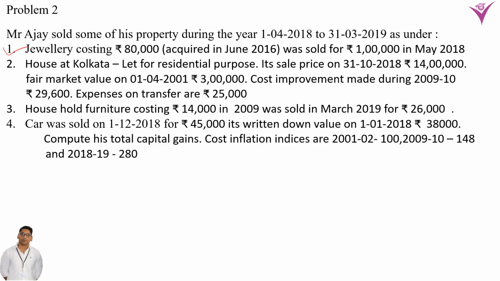Jewelry of 80,000 was acquired in June 2016 and was sold for 1 lakh in May 2018. So first we decide whether it is short term or long term capital gain. So first, jewelry.